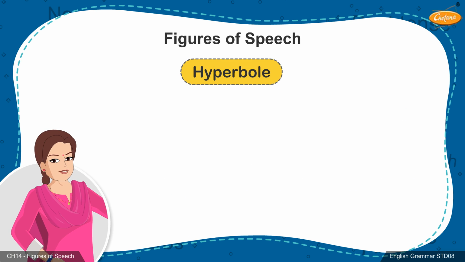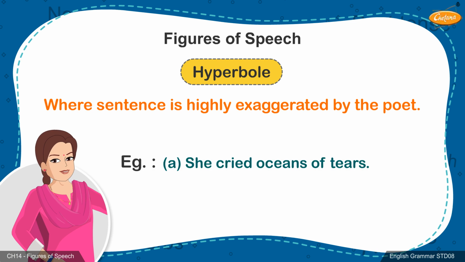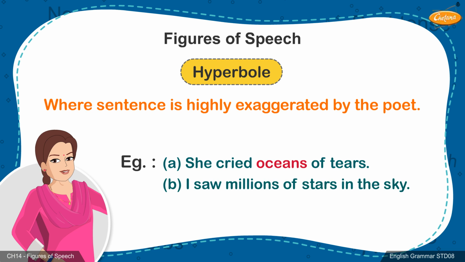13. Hyperbole. It is an overstatement where the sentence is highly exaggerated by the poet. Example: A. She cried oceans of tears. B. I saw millions of stars in the sky.